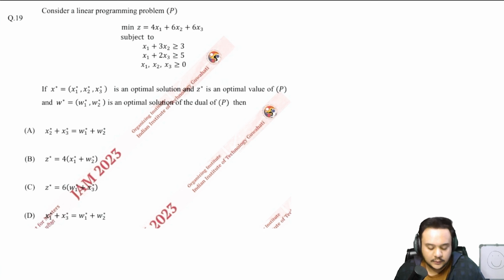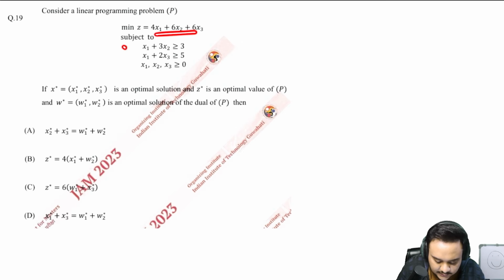So read the 19th one. It says that consider a linear programming problem and you have to minimize z is equal to this subject to this. Then x star is equal to this is an optimal solution and z star is an optimal value, where w star is an optimal solution of the dual, and these are the values of optimal solution. Then which of the following is right?